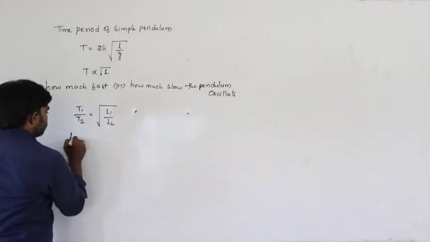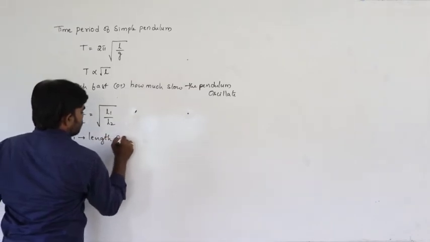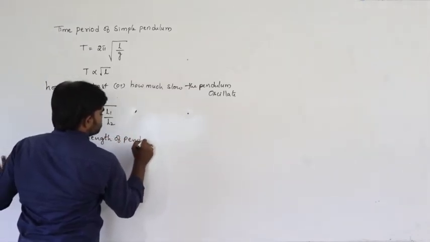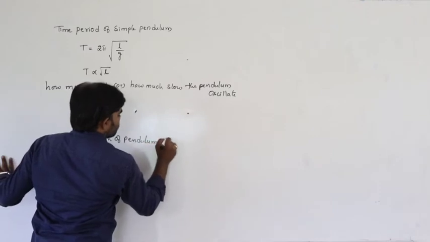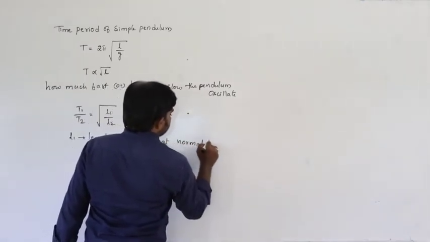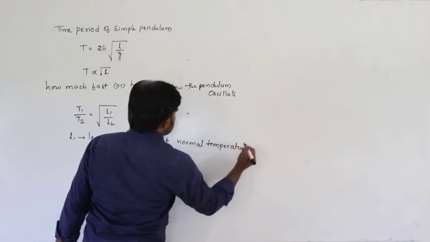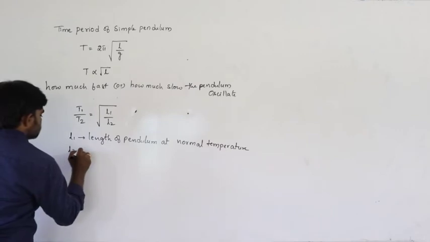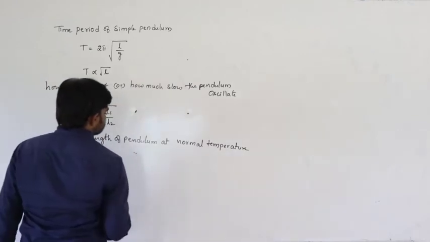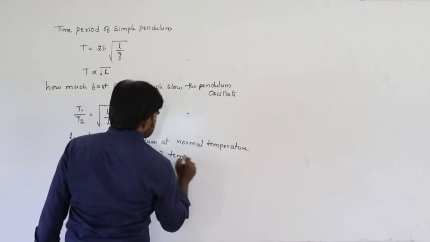Here L1 is the length of the pendulum at normal temperature, and L2 is the length of the pendulum at the final temperature.